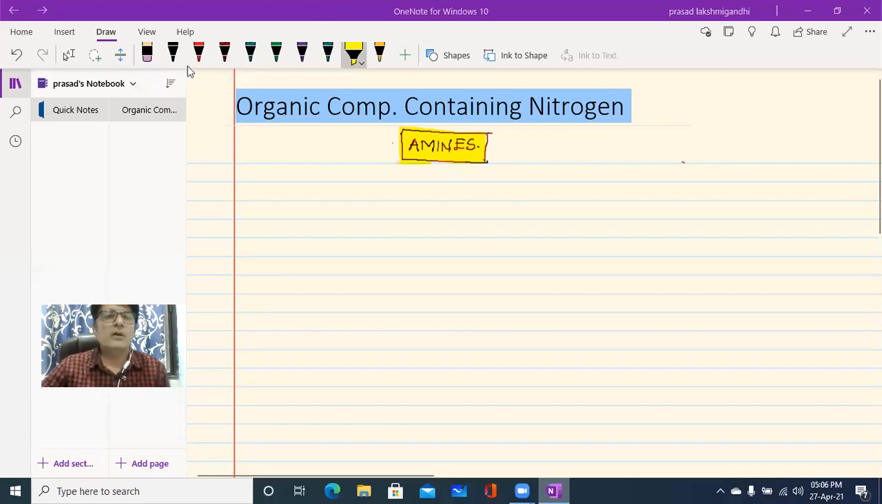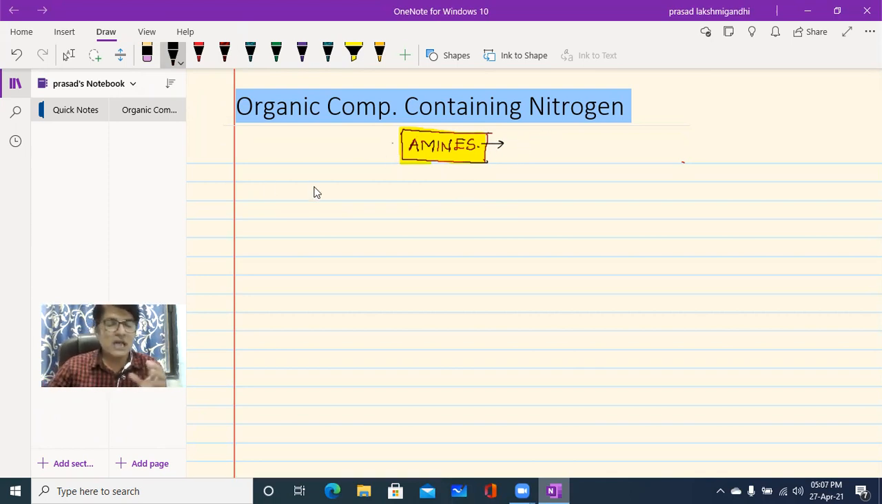Okay, now let us start. Amines we can simply know as the NH2 functional group, which we already learned in class 11 organic chemistry in IUPAC nomenclature. Amines is nothing but what? Simply we can say the NH2 group, isn't it?